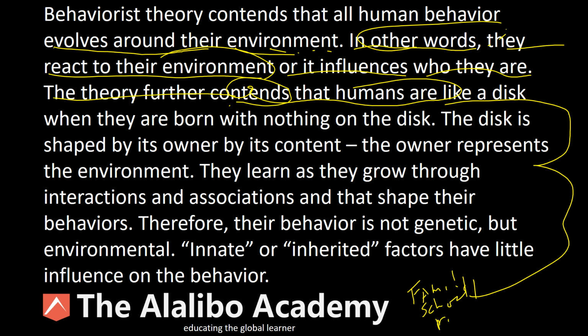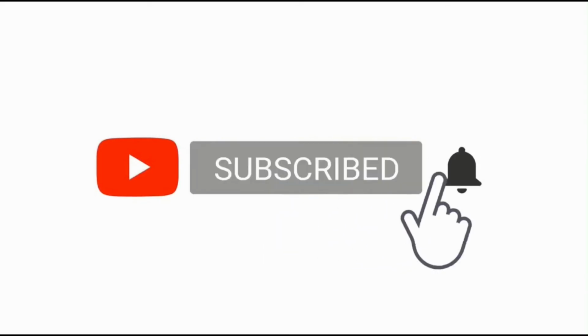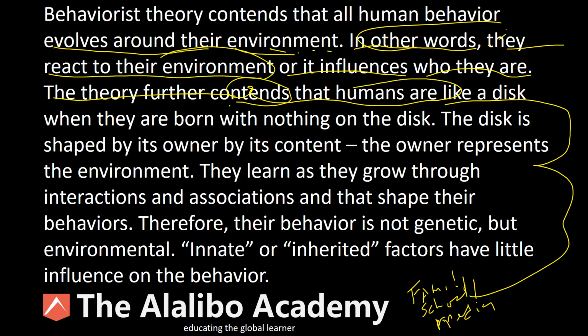Media is in the environment as well, and media is so influential, especially today with traditional and social media. Traditional media being TV, newspapers, and radio, and social media, which we all know is so far-reaching. Millions and millions of people log on to social media every day, have social media accounts, and go on those accounts to see what's going on around the world.